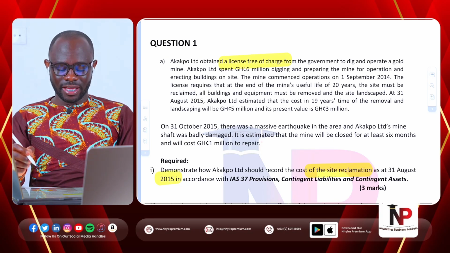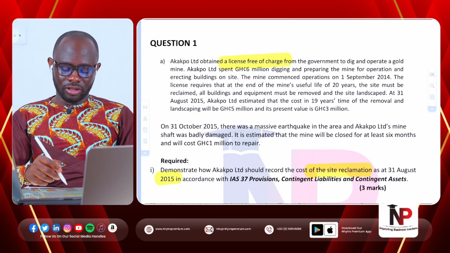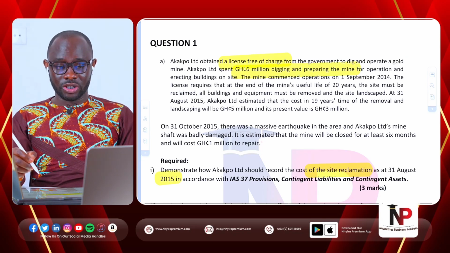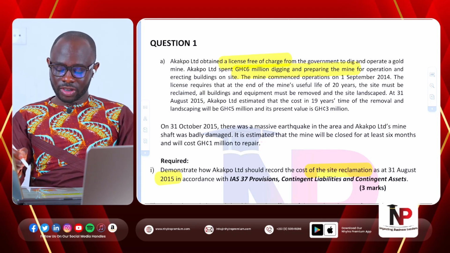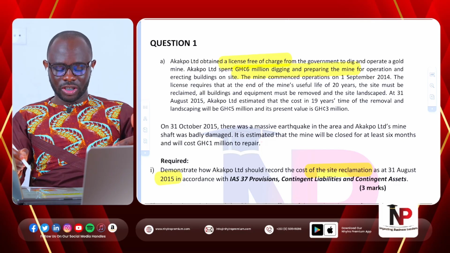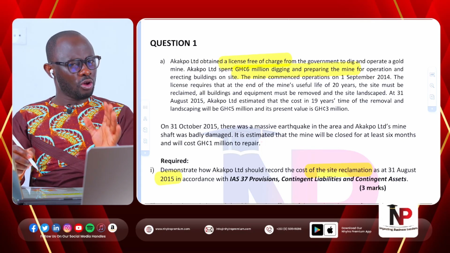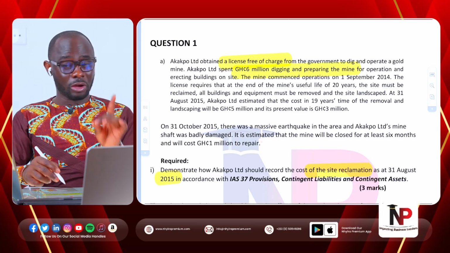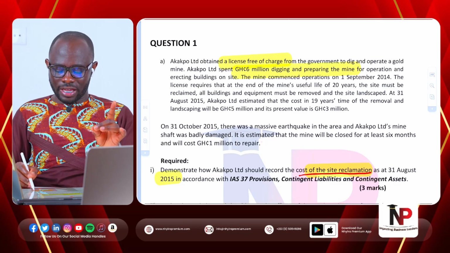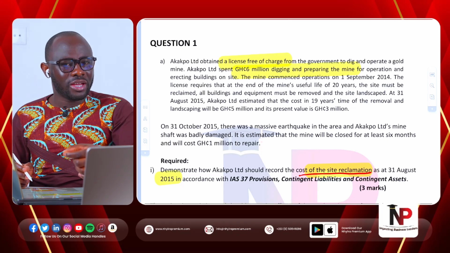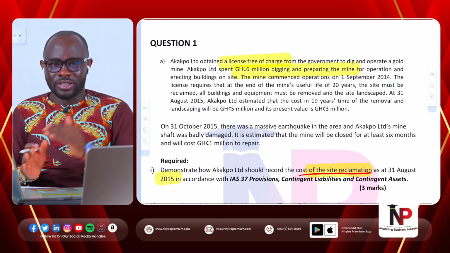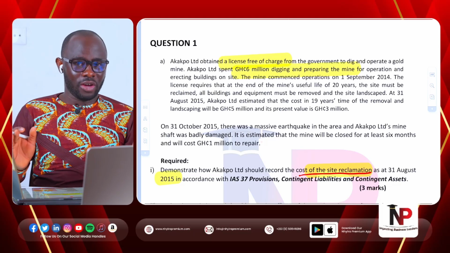Acclaimed Limited spent 6 million digging and preparing the mine for operations, and erecting buildings on site. So far, we don't care about any of the information that we have read. Why? Because the requirement of the question said, how should the site reclamation cost be recorded? So the context of the question, what we've read so far, we don't care.